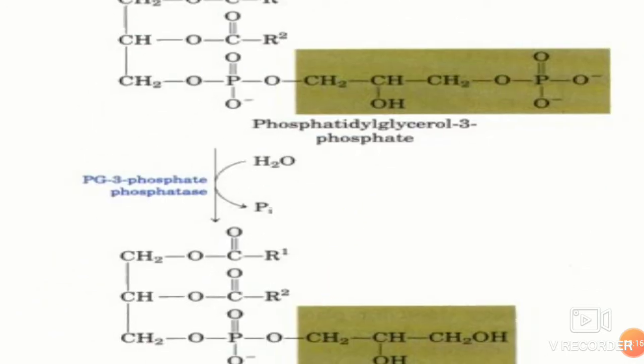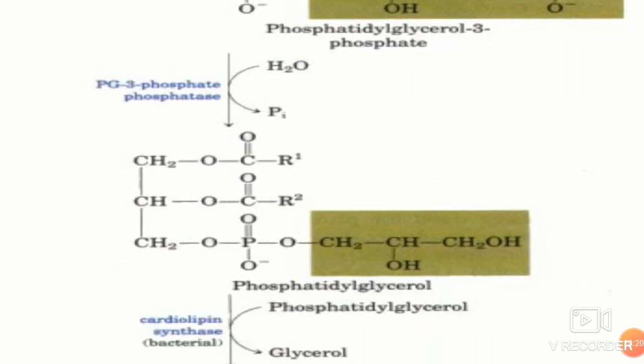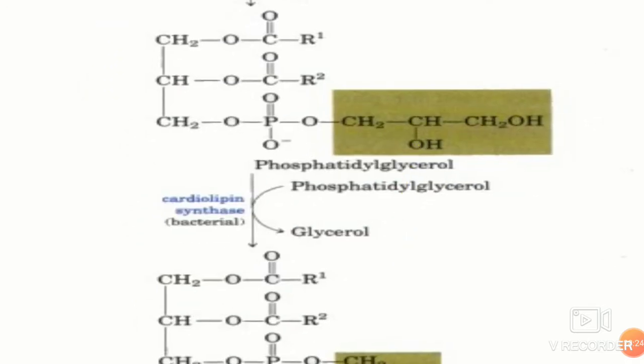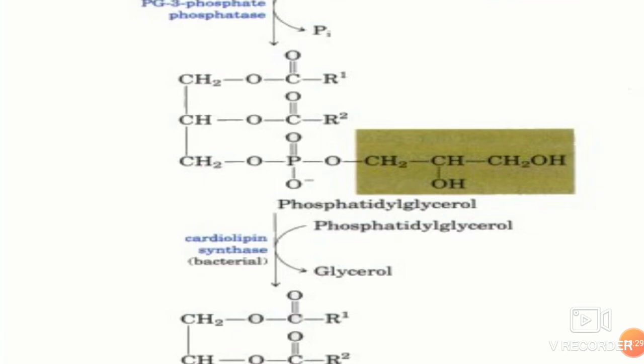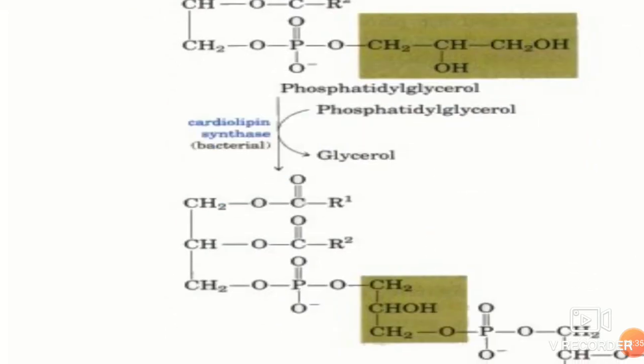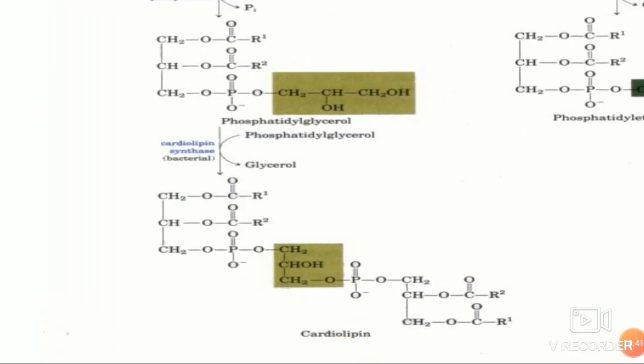That, with the help of the enzyme phosphatidylglycerol 3-phosphate phosphatase, gets converted into phosphatidylglycerol with the release of one molecule of Pi, inorganic phosphate. Then with the help of another molecule of phosphatidylglycerol, with the release of glycerol, the final molecule cardiolipin is formed.